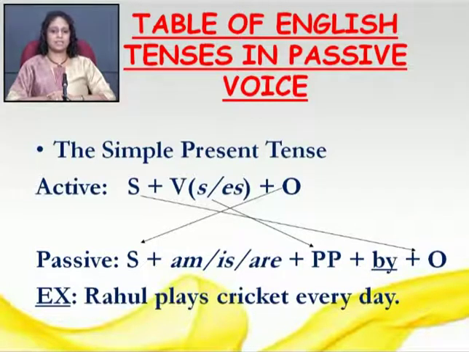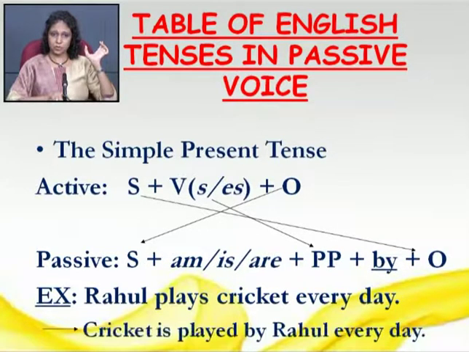Rahul plays cricket every day. Here the subject is Rahul, the object is cricket, and plays is the verb of simple present tense. Now cricket will become the subject, right? And we will have to use is, am, are, whichever is applicable to the subject of passive sentence, that is cricket. So cricket is applicable.